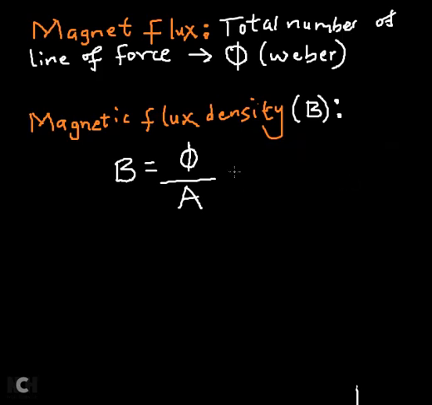The SI unit of magnetic flux density is the Tesla, abbreviated T. I hope that is well understood. Please take note of this because we are going to be using it.